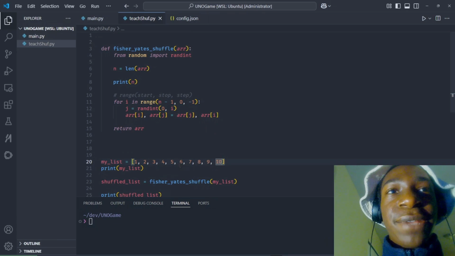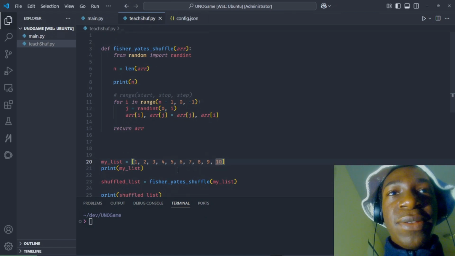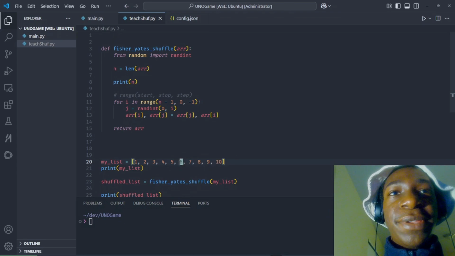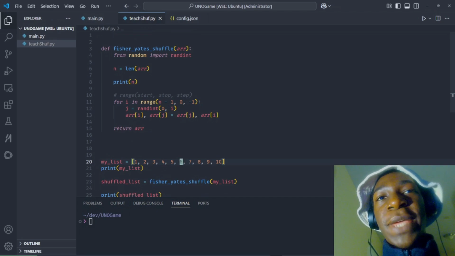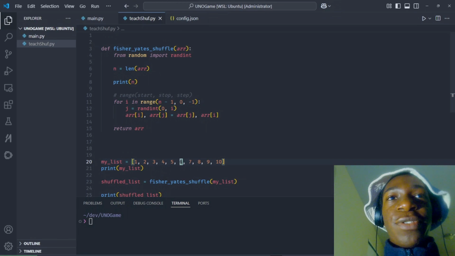It randomly selects a number, and say it selects 6. We just switch 10 with 6, and so now 10 is in this spot, 6 is at the end. That's basically what the Fisher-Yates shuffle algorithm is. It's literally super simple to understand.